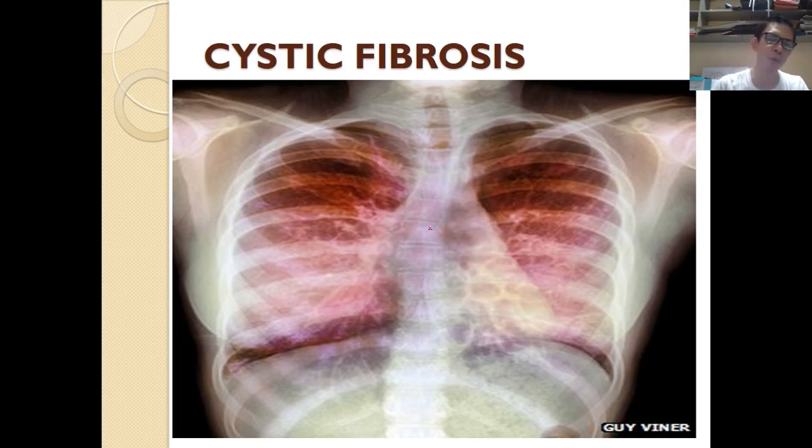When that fluid accumulates in the lungs, it will cause the death of the particular individual. So that is cystic fibrosis. As you can see in this image, the lungs are already filled with fluid, which is created by changes in the chromosome of this particular individual. So you see the effect.